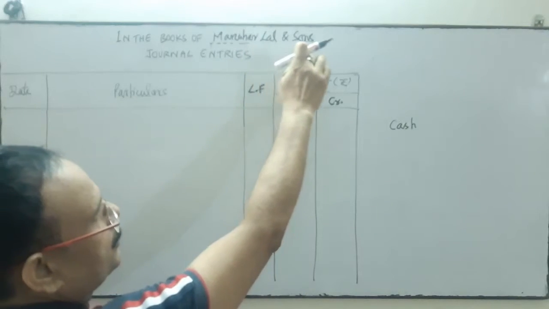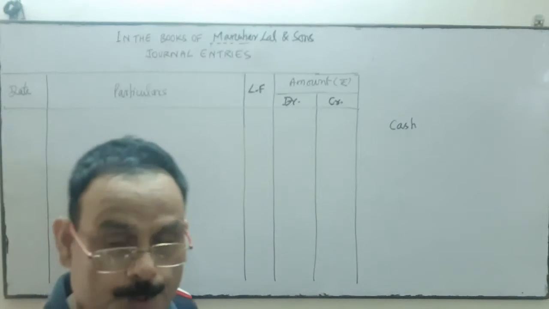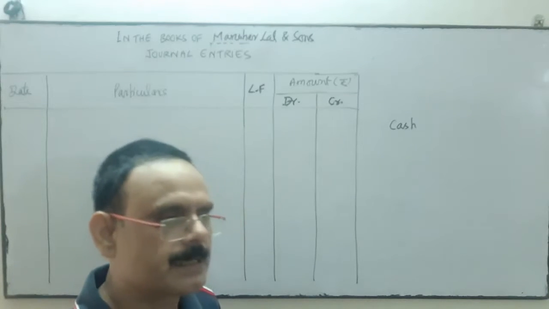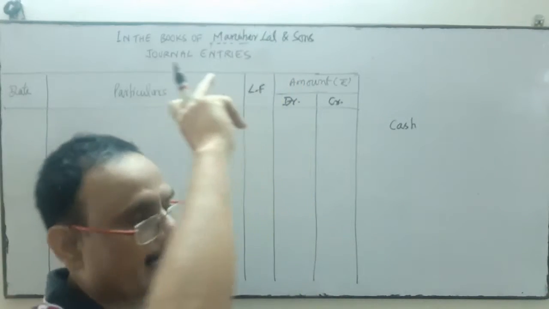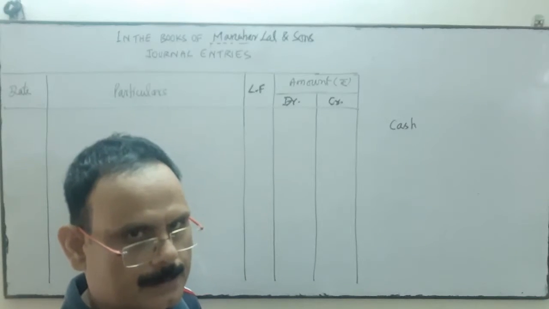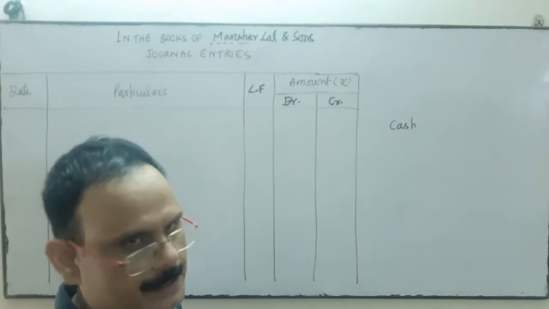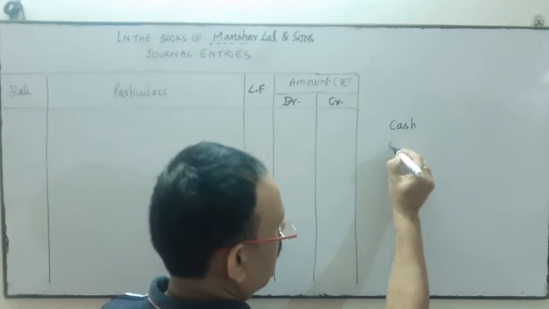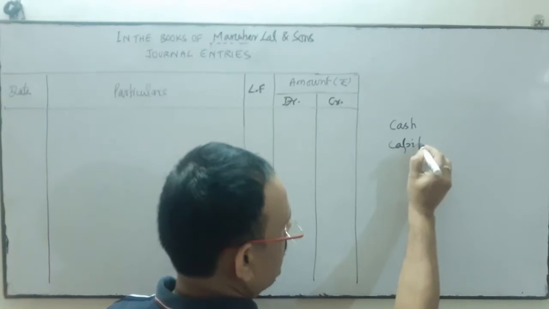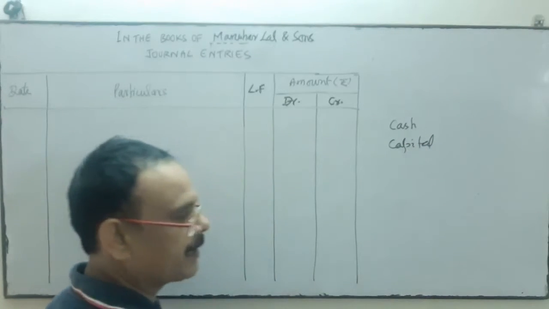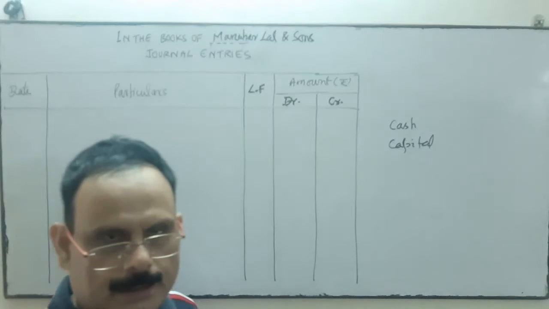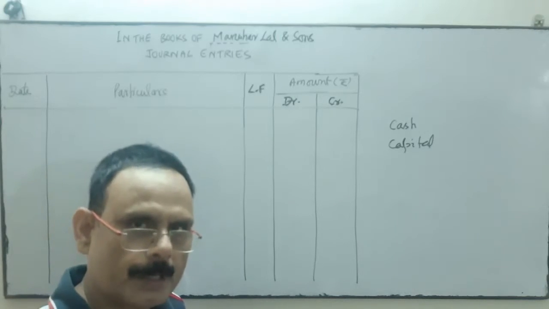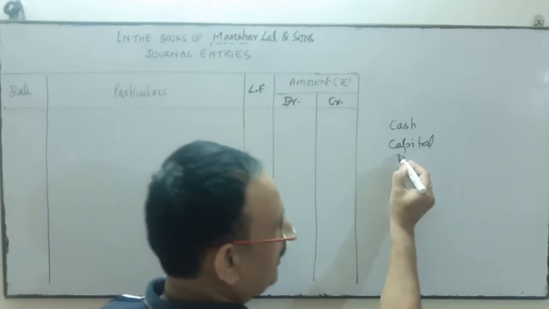Whose accounting are you going to maintain? If I am going to maintain the Manohar Lal and Sons account, then always see the transaction from the view of Manohar Lal and Sons. So Manohar Lal started business with cash, so cash account, and Manohar Lal has given the amount as capital. So capital account. Instead of writing Manohar Lal, we will write capital. When the proprietor gives money to start or run the business, that money is called capital. So we'll use the word capital.